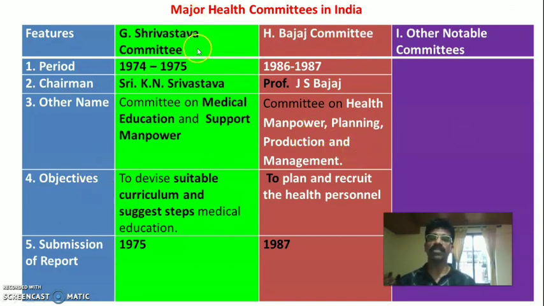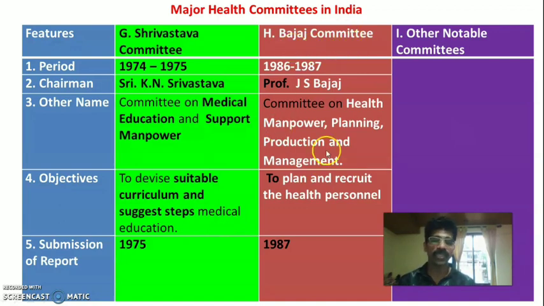The objective of Srivastava committee was to devise the suitable curriculum, to prepare the curriculum for the medical education. So to study and devise the suitable curriculum and recommend the steps for the improvement of the quality of medical education in the country. Okay.